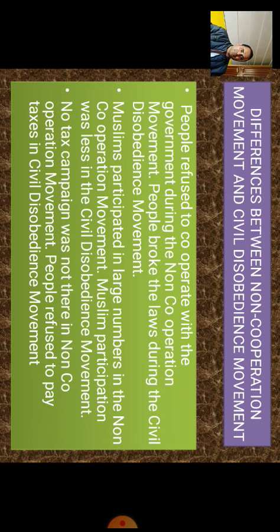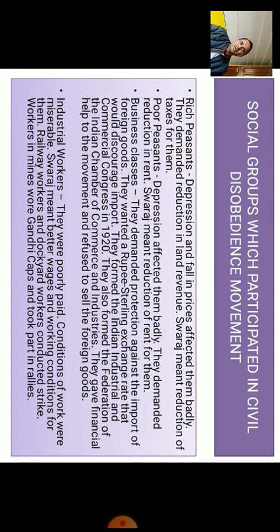But in the civil disobedience movement, the people refused to pay the tax. So this is how they have two different natures. But the common perspective of both movements was what? To oppose the colonial rule.